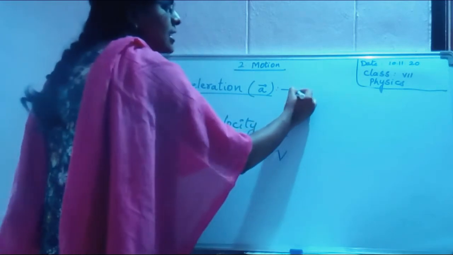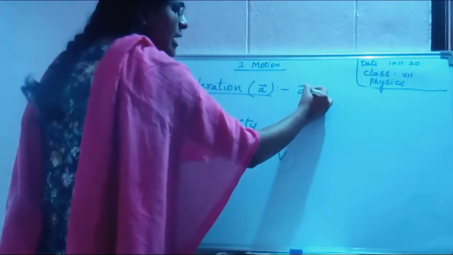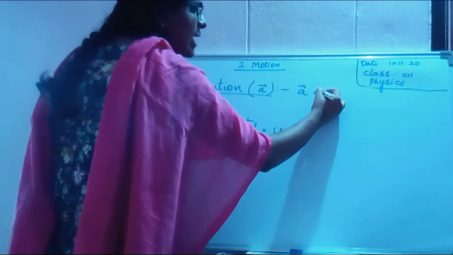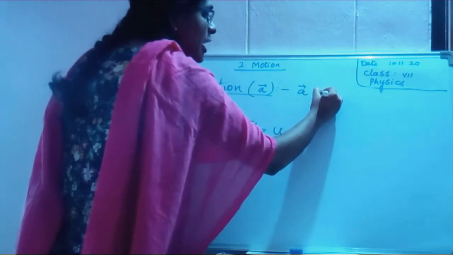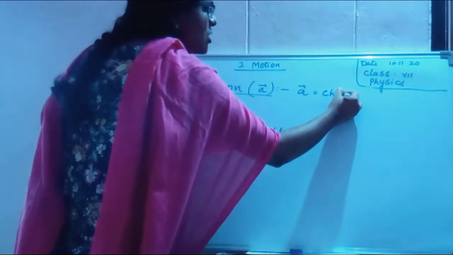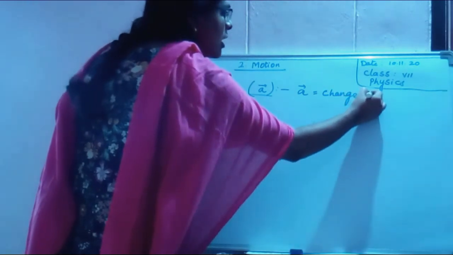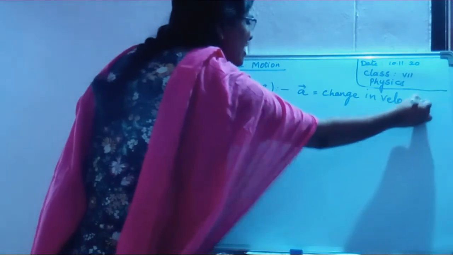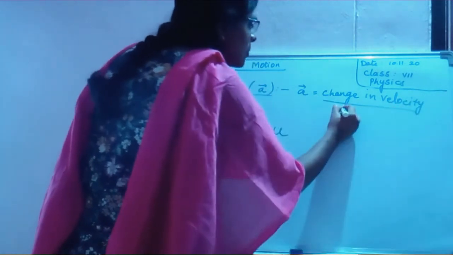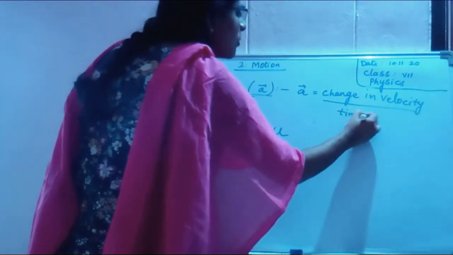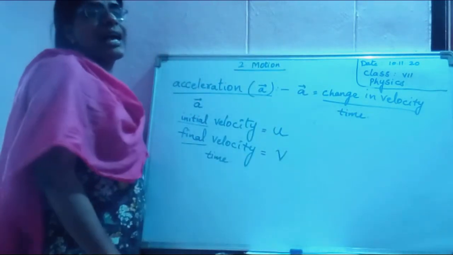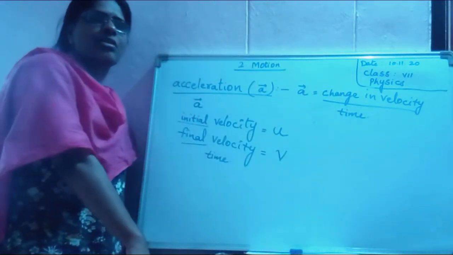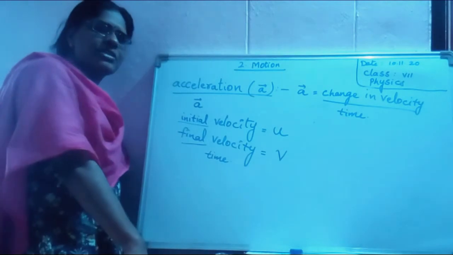Now, acceleration is defined as change in velocity by time. What is acceleration?